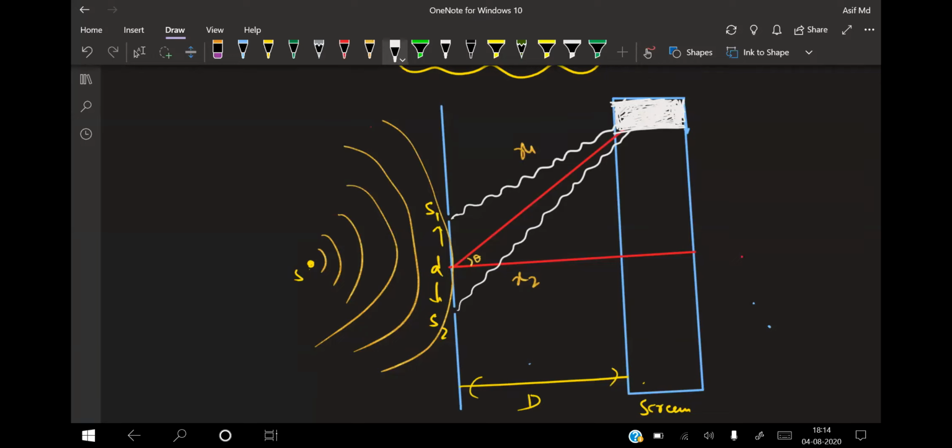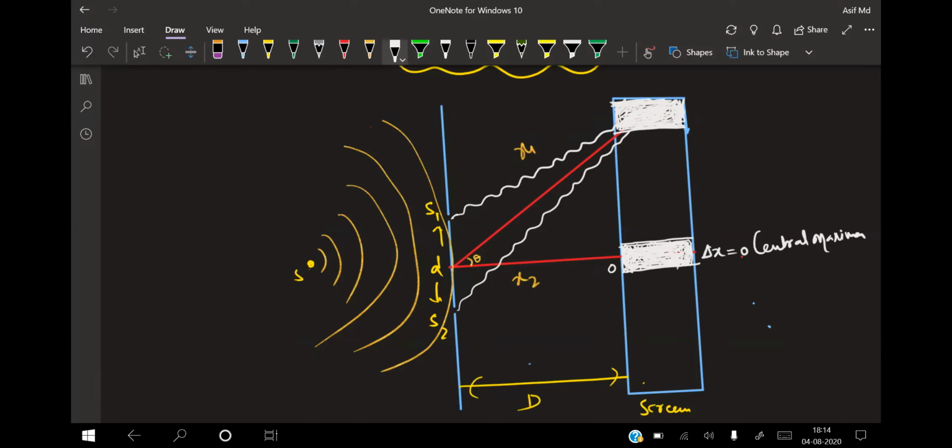Okay, and at the center also there is a bright point. So this is also totally a bright point like this. So the center will always be what? A bright point. Delta x will be equal to how much? 0. So delta x is equal to 0. This will be your central maxima.